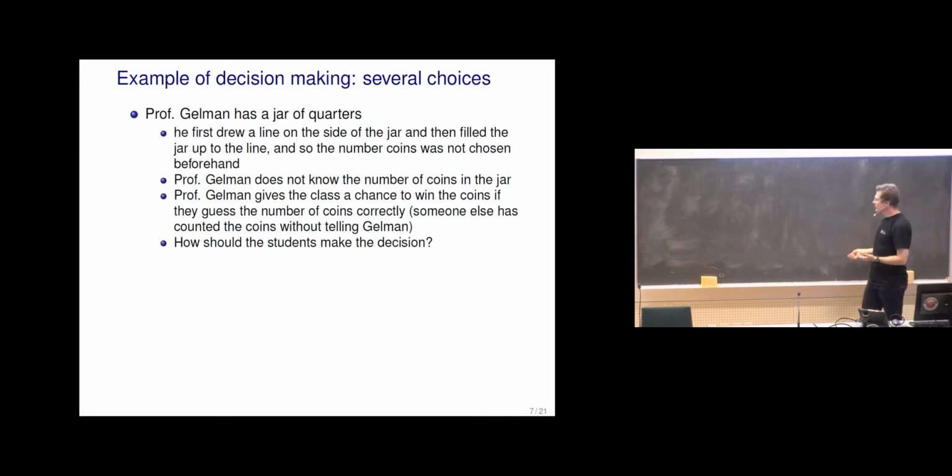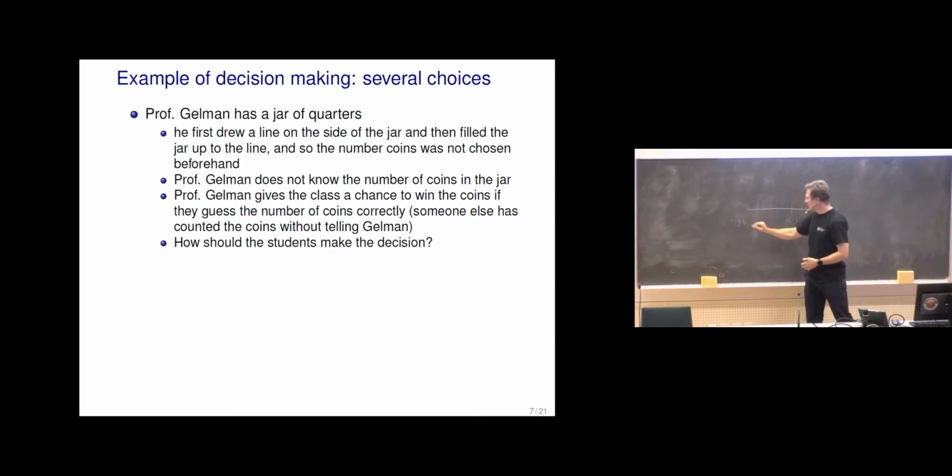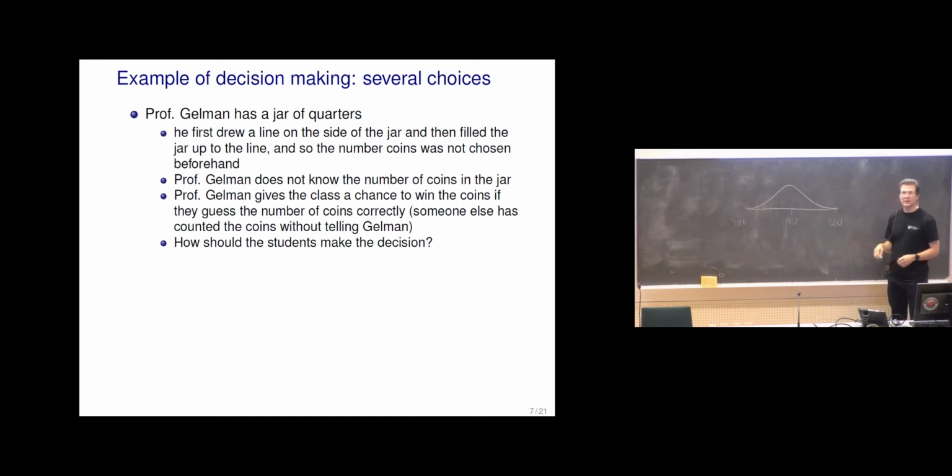And then I just don't have the patience to do this with you. So what they usually ended up with was that 150 coins was the most likely, and somewhere between 100 and 150 coins was what the class together agreed on, and some kind of Gaussian approximation to the uncertainty.